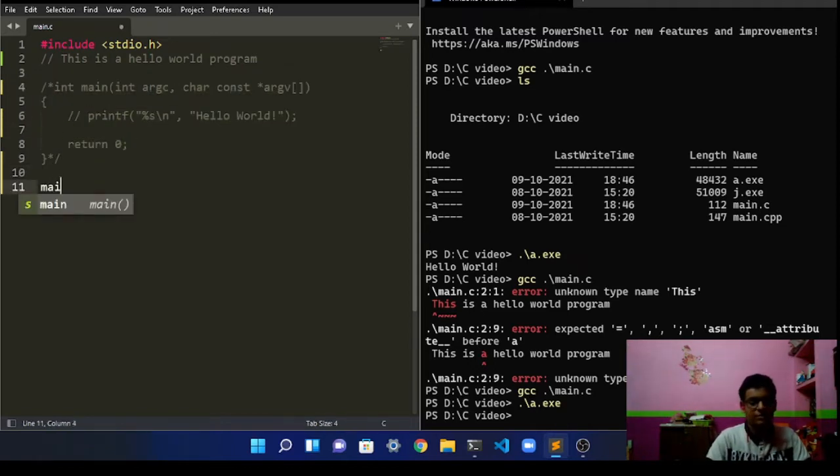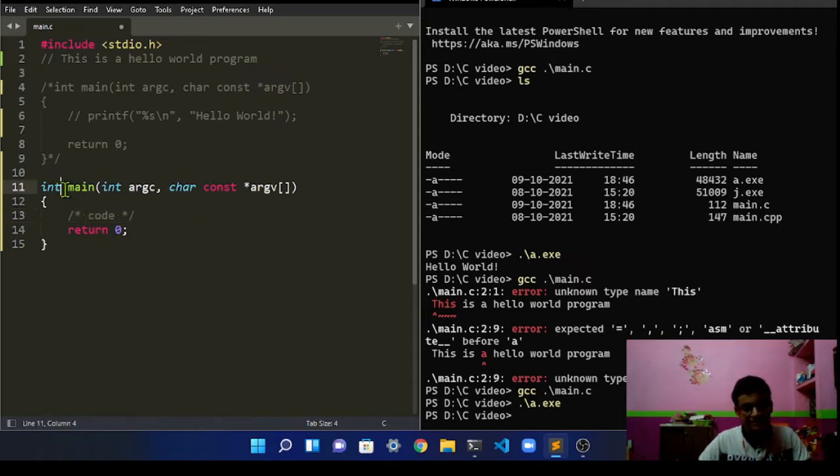Now just write the main function here. The main function is actually the first function the compiler looks for and runs. It looks for the main function, which is an integer type here, so it is returning a 0, but you can make it a void type. A void type function does not return anything, but the function should be main, so that the compiler comes here first and then sees whatever code you have written. Okay, so now under the void section, let's talk about variables.